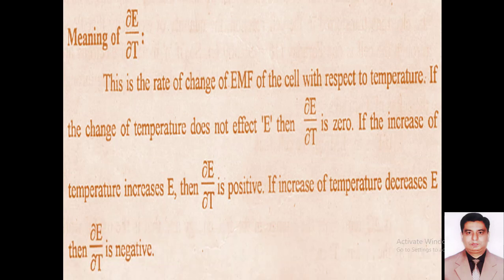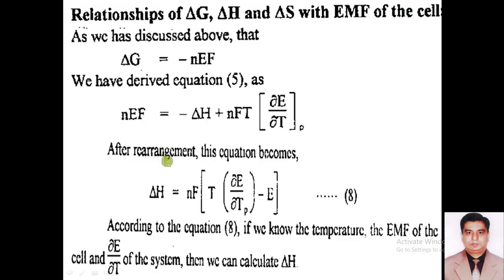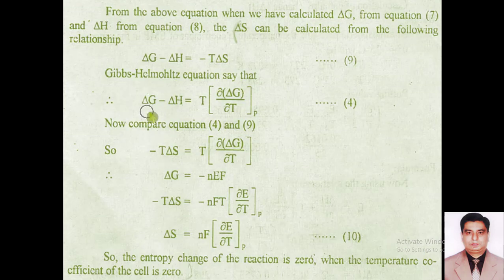So dear students, according to equation number 4, the Gibbs-Helmholtz equation, we can compare equation number 4 with equation number 9 because the left hand side of both equations is the same. So both right hand sides can be compared with each other.